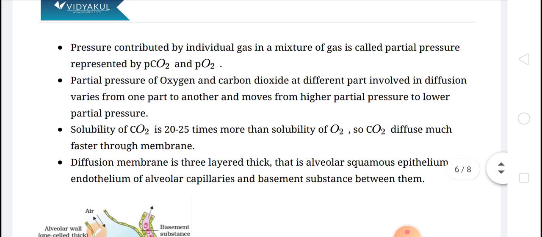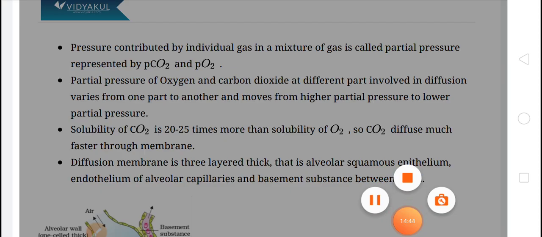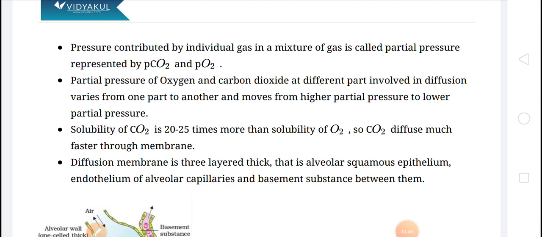So this is exchange of gases that we have discussed. Exchange of gases, mechanism of breathing, and the parts of the respiratory system conducting an exchange we have discussed in this video. I hope you have learned what we have discussed.